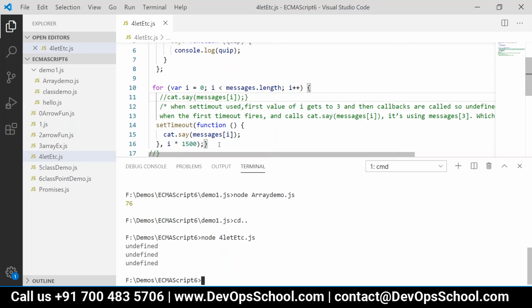If the block scope is available, then for each iteration, that value of I will be retained, because that is for that particular block. So unless and until that block gets executed, that value is retained, right? So now we will make a small change here.